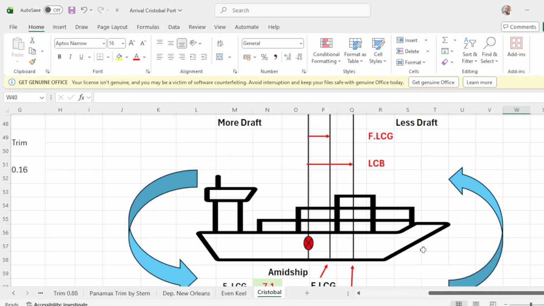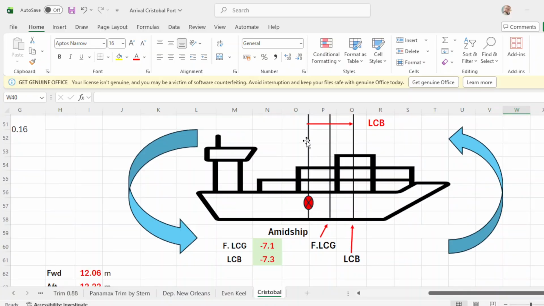That's why the forward part is going up and the aft part is going down because of the weight of the entire vessel plus the cargo. All the weights on board will push the vessel downward. That's why you are trimmed by the stern and the buoyancy is pushing it upward. That's why you have less draft forward and more draft aft. Okay, I hope that's clear.